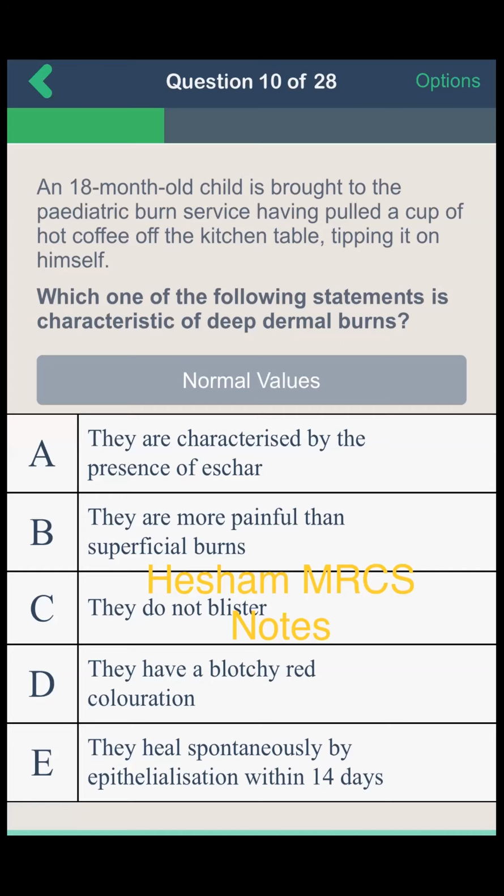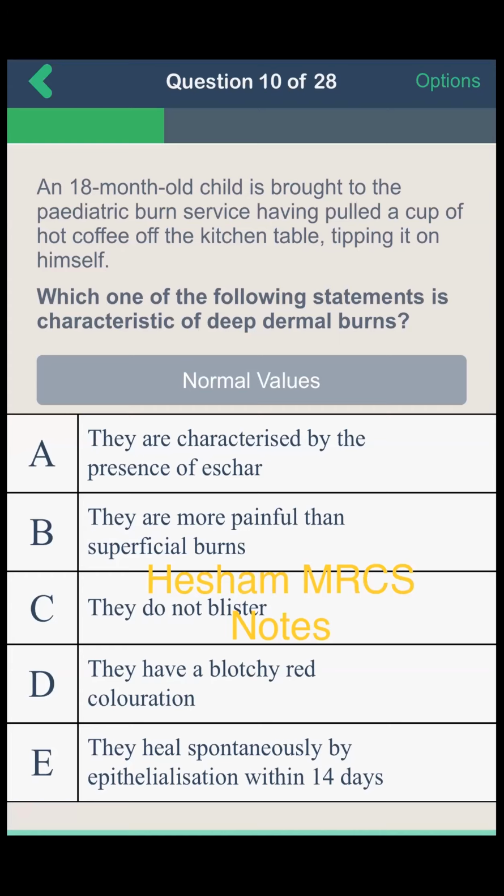Deep dermal burn is characterized by the presence of eschar. It is a deep second degree burn, and eschar also occurs with third degree full thickness burn. So the deep dermal burn has a blotchy red coloration. You should know the color of all of them.